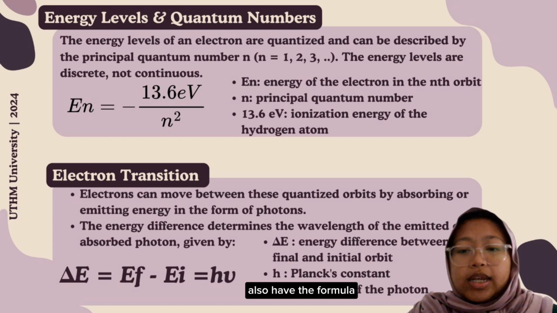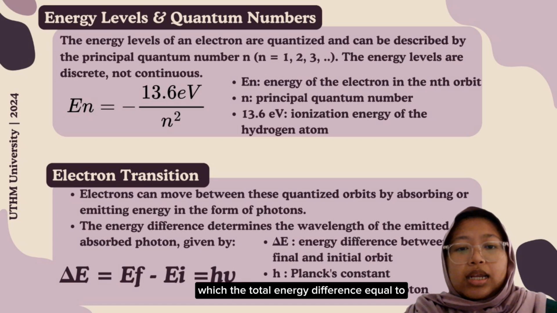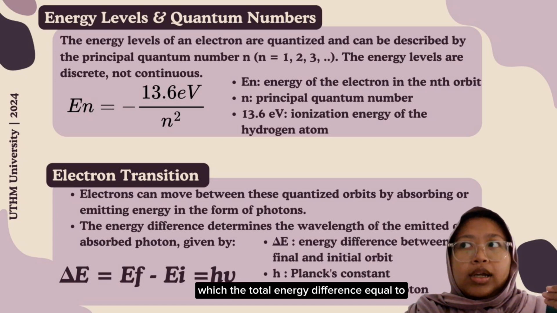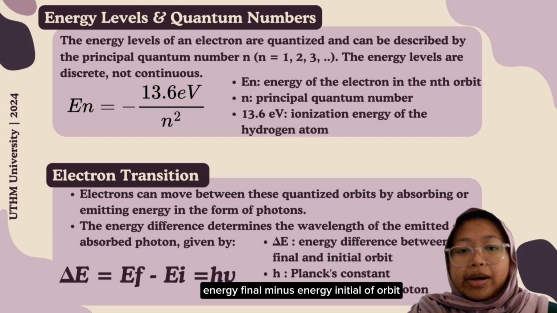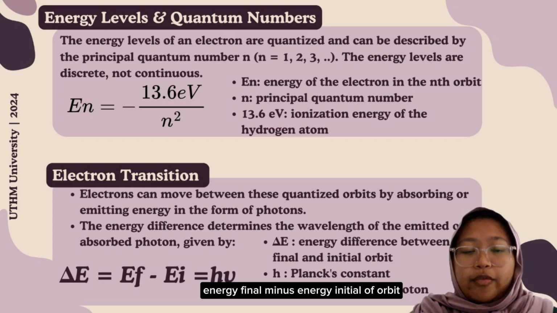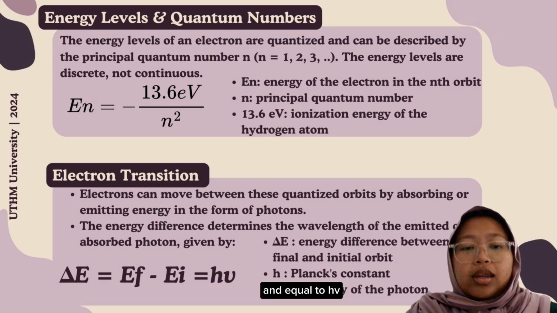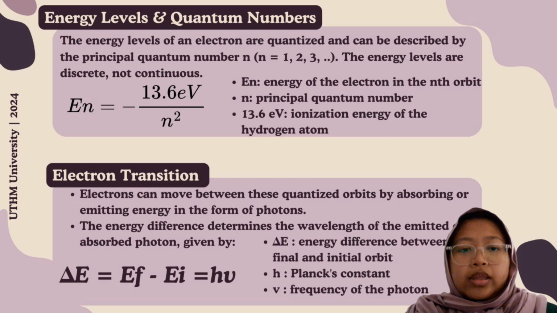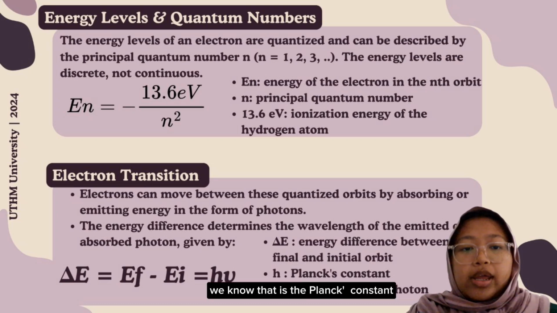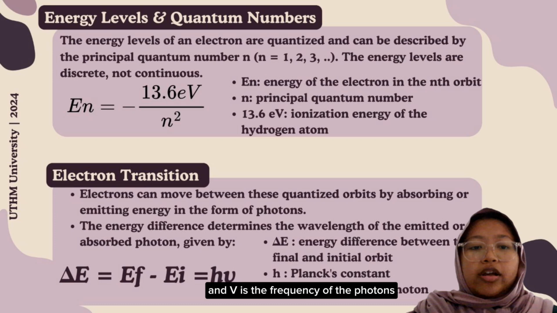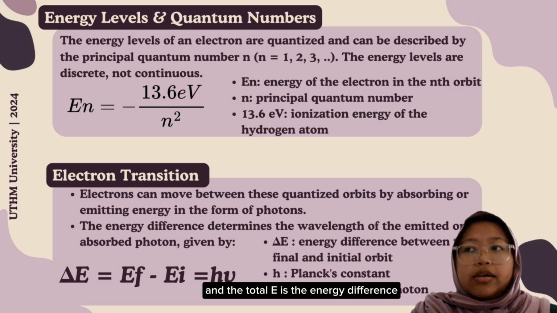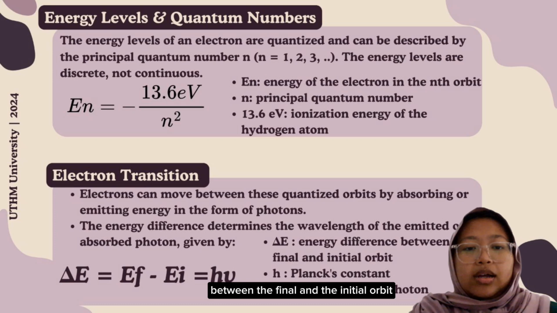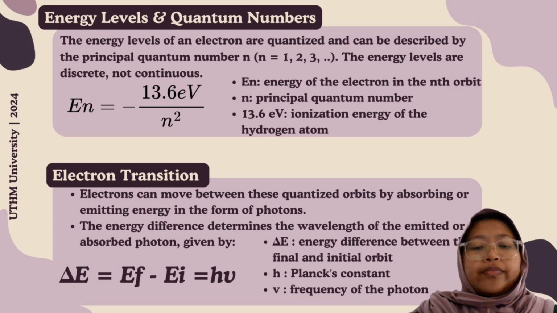We also have the formula, where the total energy difference equals the energy of the final orbit minus the energy of the initial orbit, and equals hν. H is the Planck constant, and ν is the frequency of the photon, and ΔE is the energy difference between the final and the initial orbit.